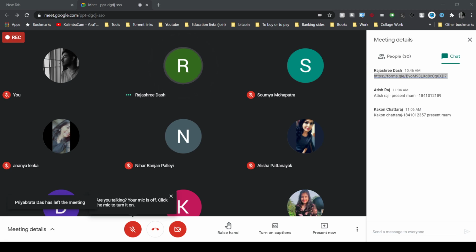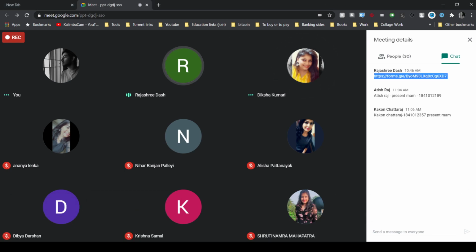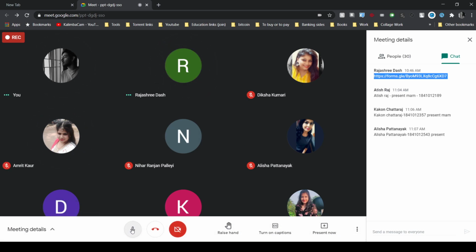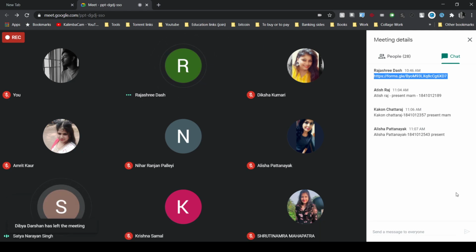Diksha Kumari, Present, ma'am. Amrit Kaur, Present, ma'am. Satyanarayan Singh, Present, ma'am. Prajwal Kumar, Yes, ma'am. Rupam Kumar Meher, Yes, ma'am.